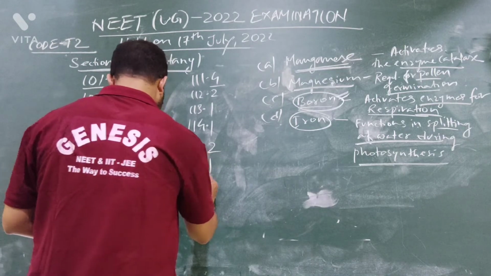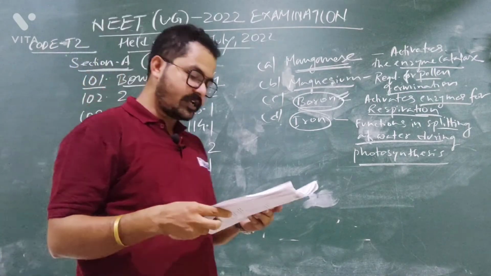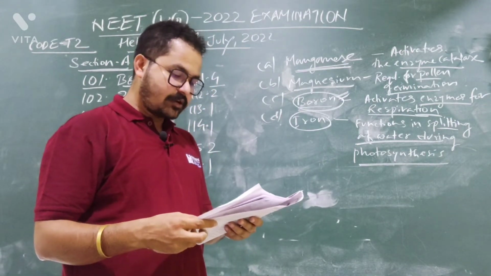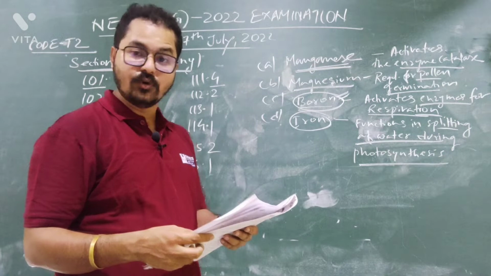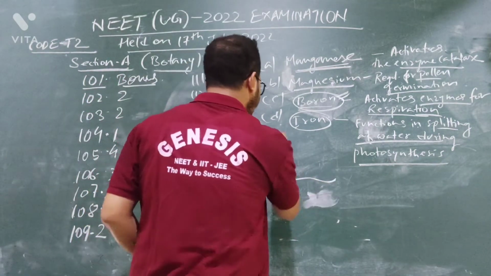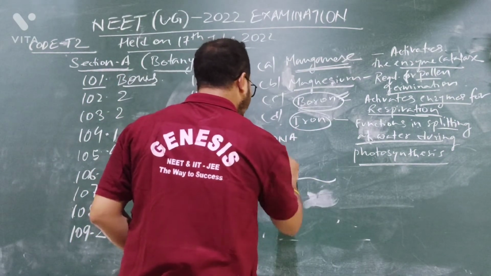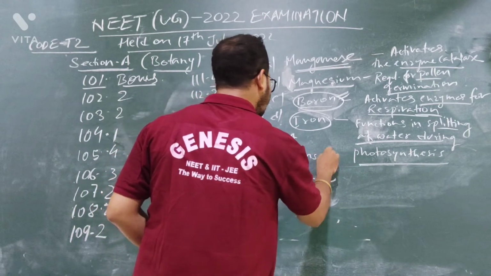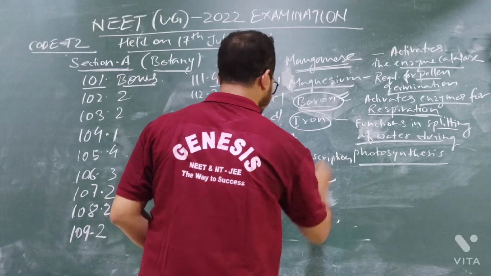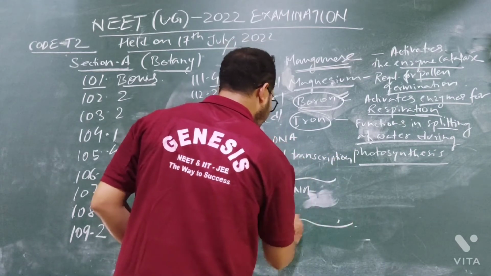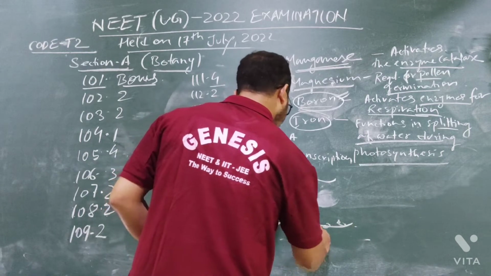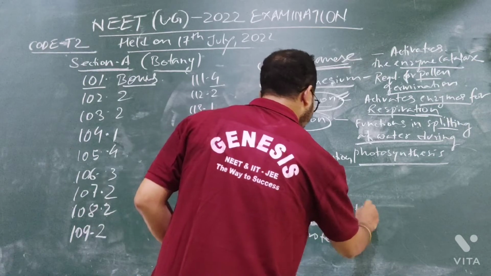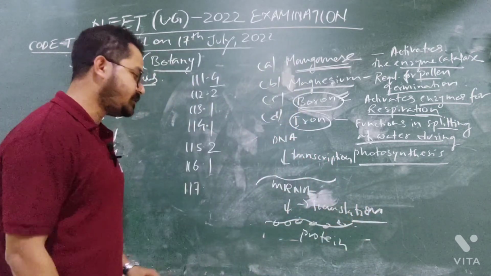117. The process of translation of mRNA into protein begins as soon as the translation starts. Option 1, the larger subunit of ribosome encounters mRNA. Is it correct? No. Because suppose this is the DNA. Now DNA will form mRNA. What is the process? The process is transcription. And from the mRNA, the protein will be produced. This process is translation.